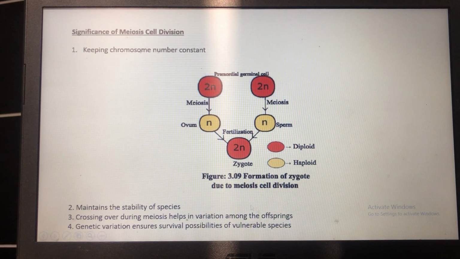New characteristics emerge due to crossing over, and sometimes these characteristics can ensure the survival possibility of a vulnerable species.